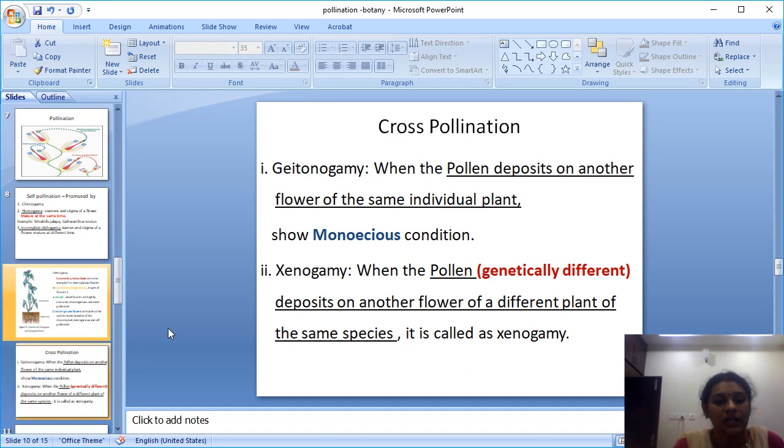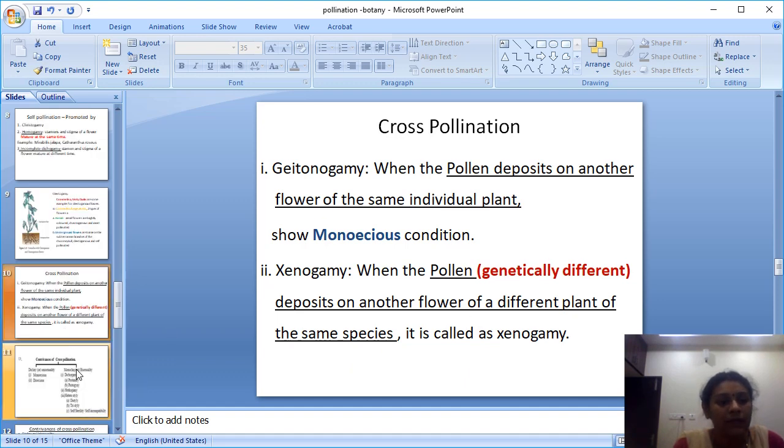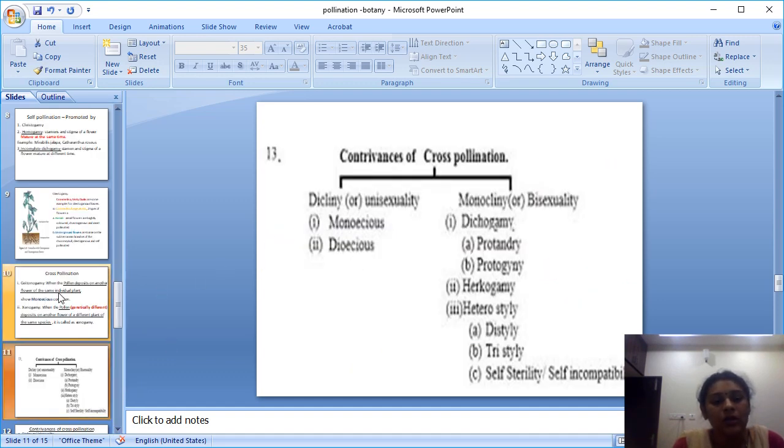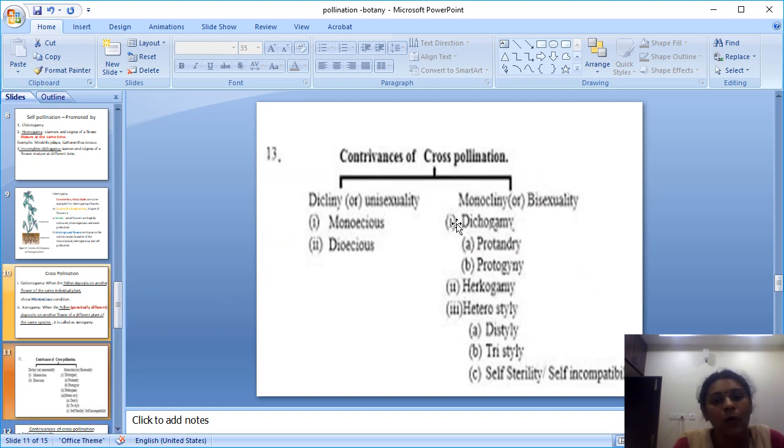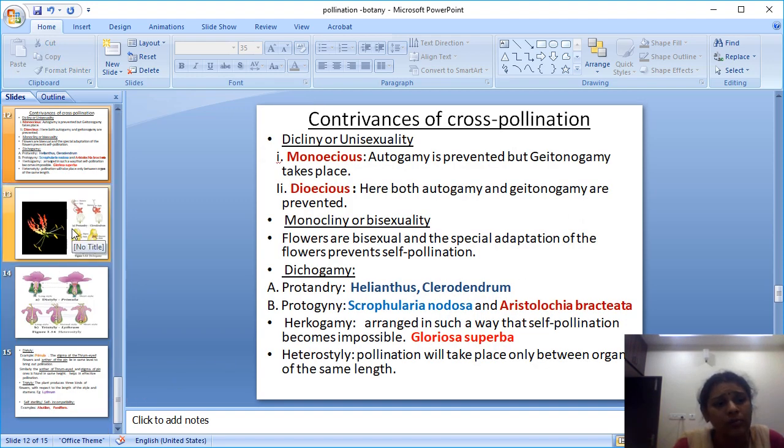So it is genetically different. Okay, next I am coming to cross pollination. I had explained geitonogamy and xenogamy. Contrivances of cross pollination means these are also some of the mechanisms that promote cross pollination.